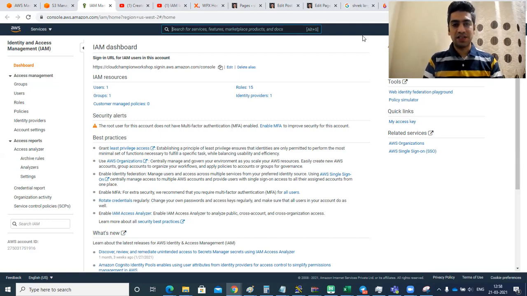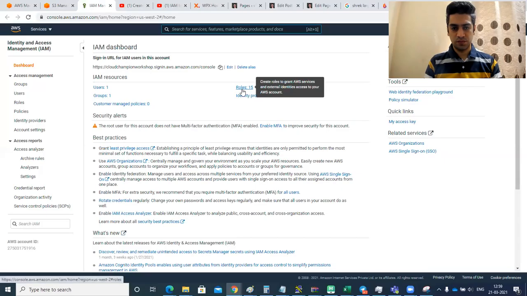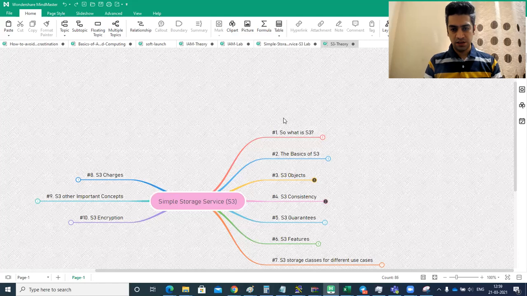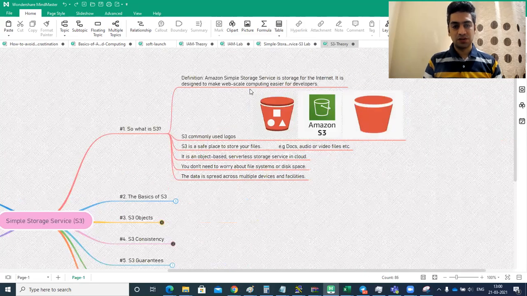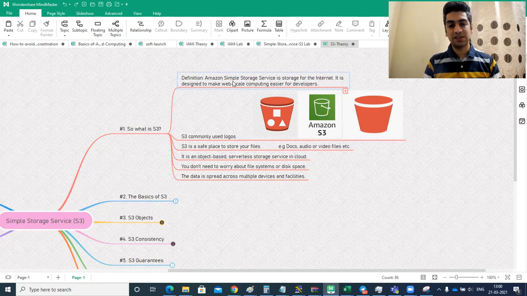Now, let's try to understand what is Simple Storage Service. I'll be sharing slide. Okay, so let's take a look at this slide and understand what is S3. The definition of S3: Amazon Simple Storage Service is a storage for internet. It is designed to make web scale computing easier for developers. So it is designed as a storage.